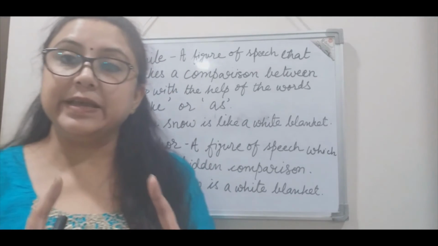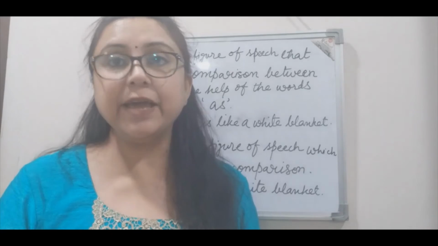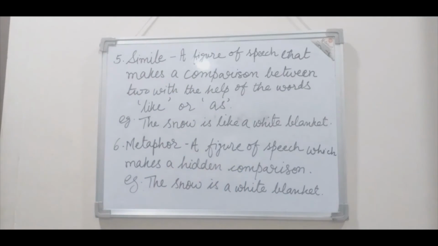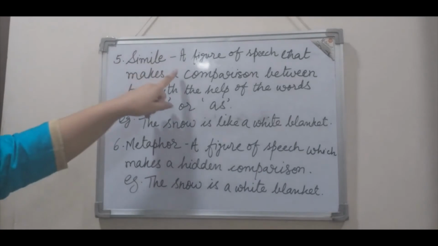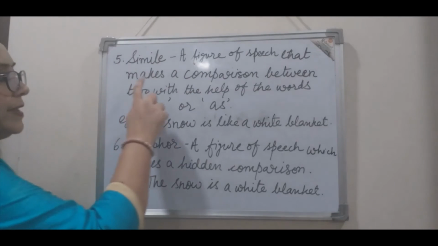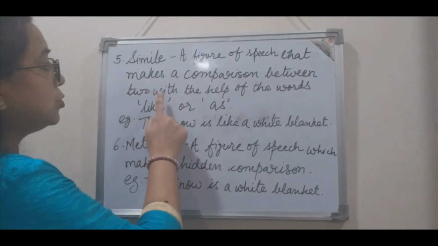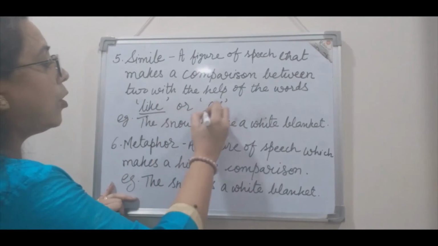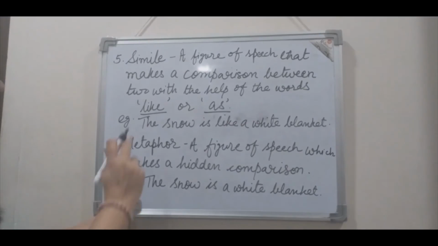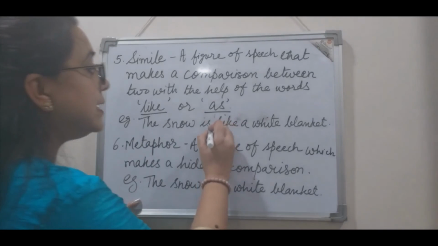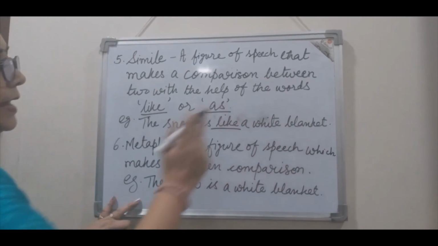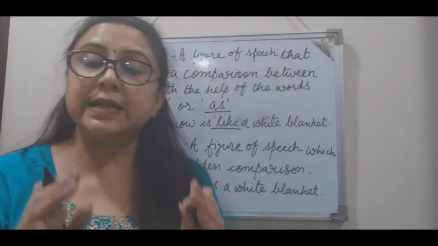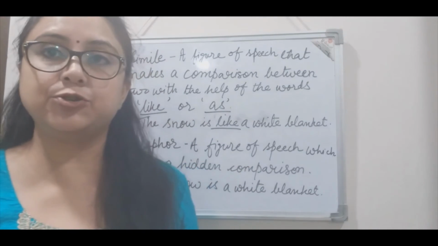But there is a difference in the way of comparison. Let's see what simile is. It's a figure of speech that makes a comparison between two things with the help of the words like or as. For example, the snow is like a white blanket. So a very clear comparison is drawn, right?